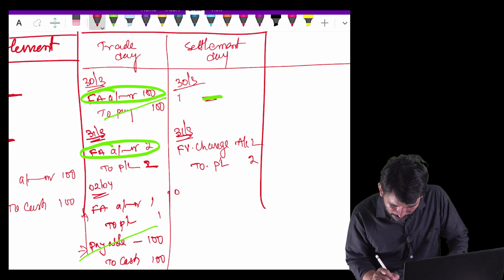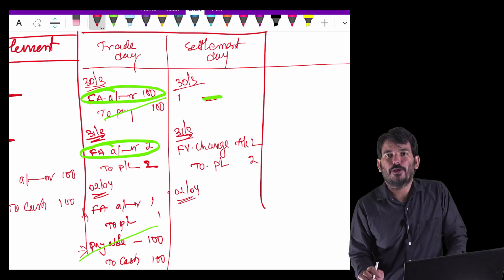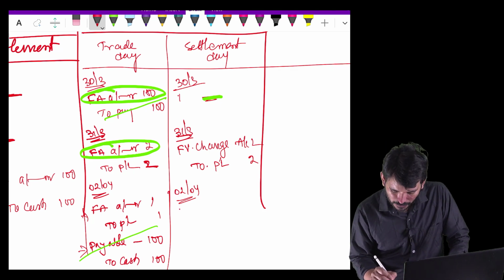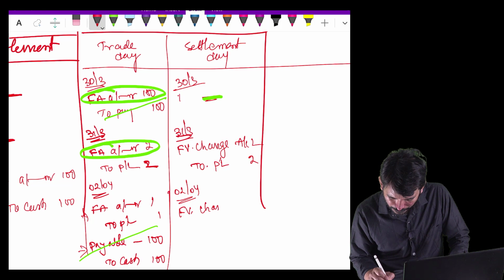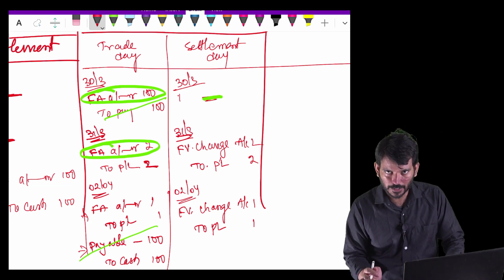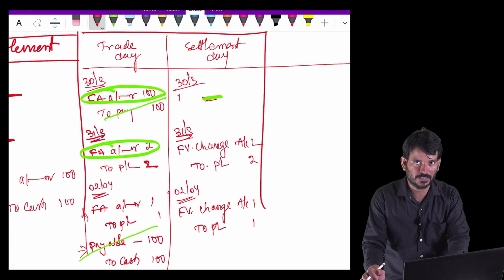And then on the 2nd of April, there is again a change of 1 rupee. So fair value change 1 to P&L 1. This is also very clear, same entry, because there is no financial asset, so we will not write financial asset.